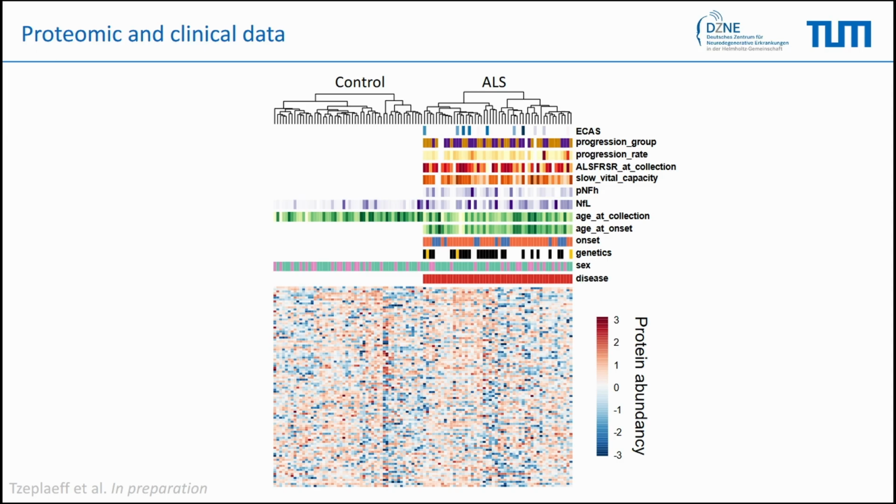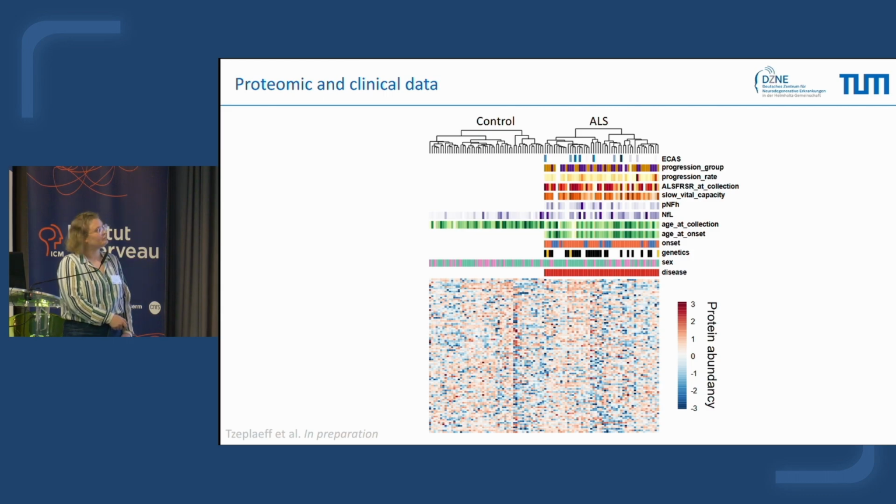Then we also collected a lot of demographic and clinical information, mainly for ALS but also some for control. One striking thing is that just looking at this information, we were not able to see a cluster of clinical demographics that would correlate with a specific molecular pattern. Patients with the same clinical information would not have the same molecular pattern. So the same treatment can result in different responses in the same clinical pattern.